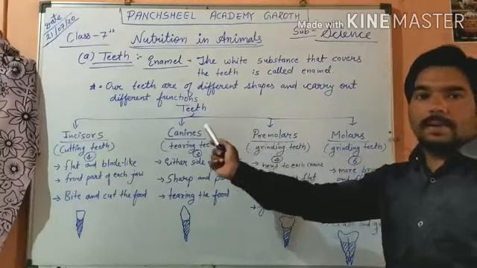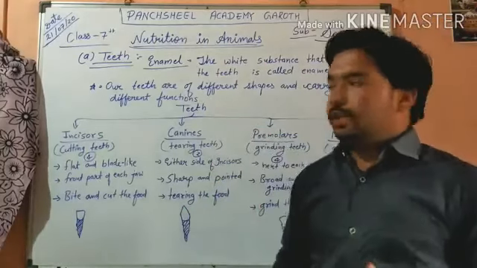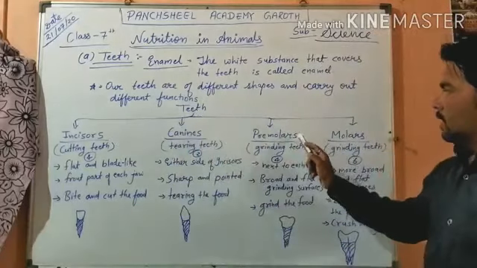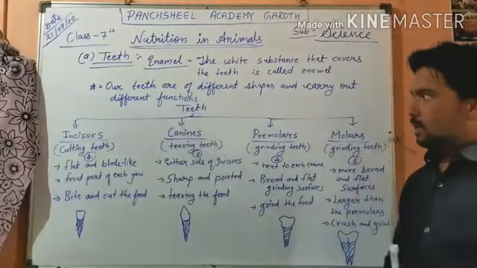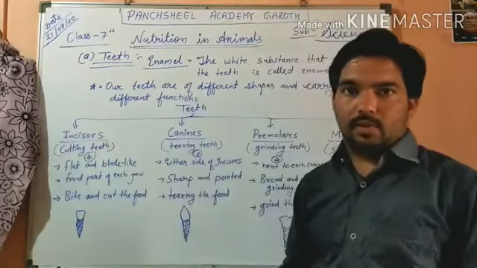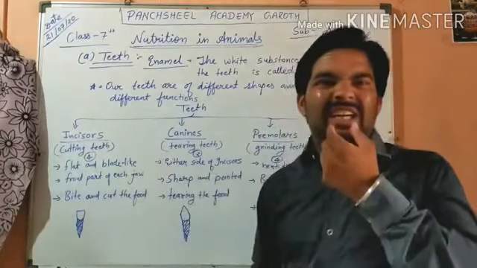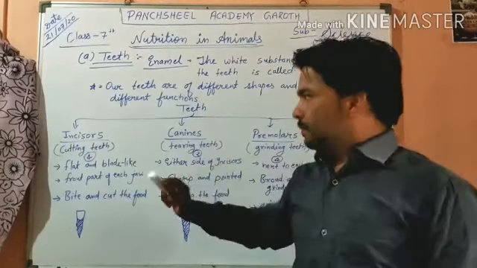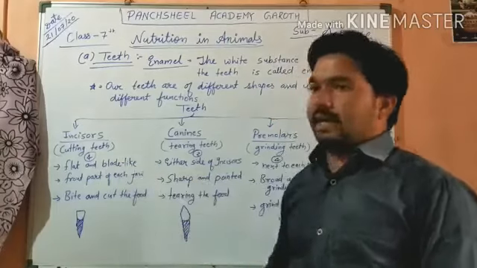Mainly teeth are categorized in four parts: first incisors, second canines, third premolars, and molars. Incisors are cutting teeth. The front teeth are incisors. These are 4 in number, flat and blade like.